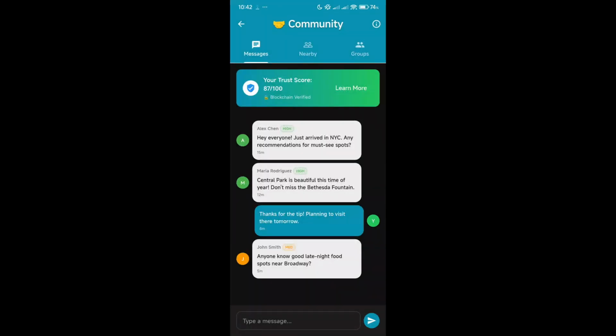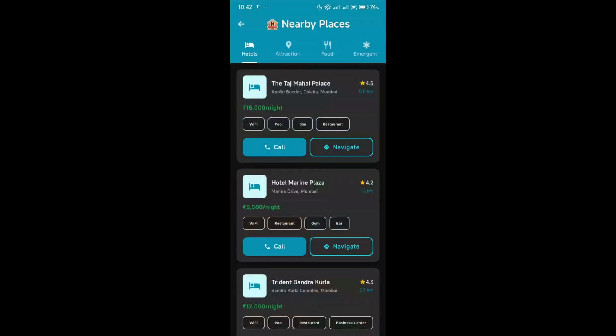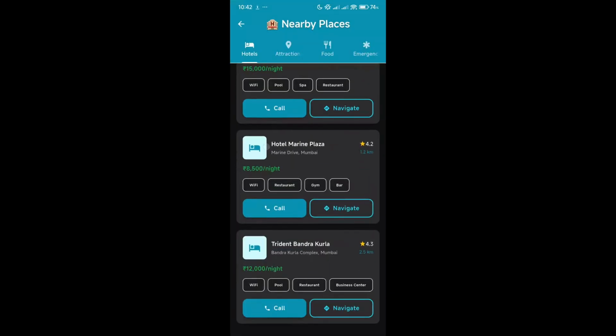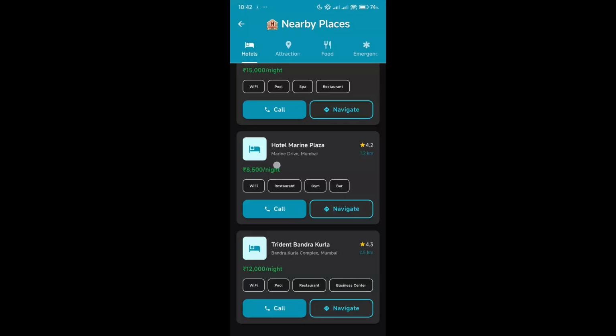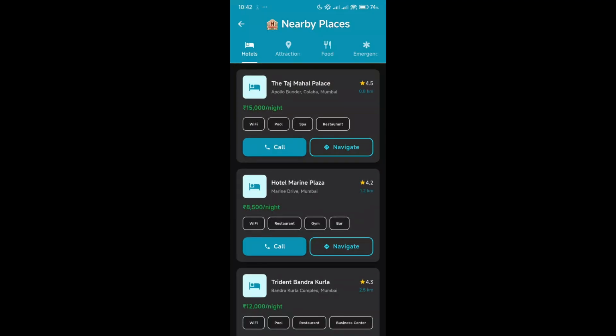present in the app. Here is a community dashboard where you can chat with all the tourist members, other than you, who are traveling to the same location. And here are all the nearby places you can visit in the location you are currently in.